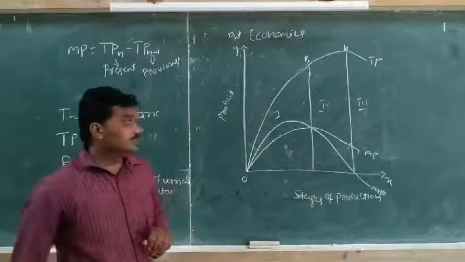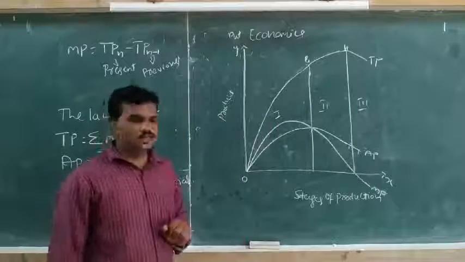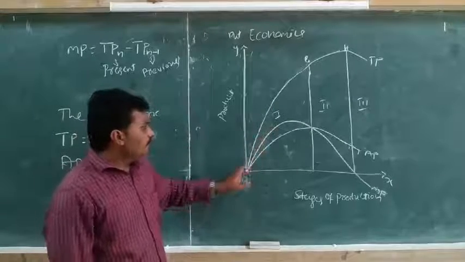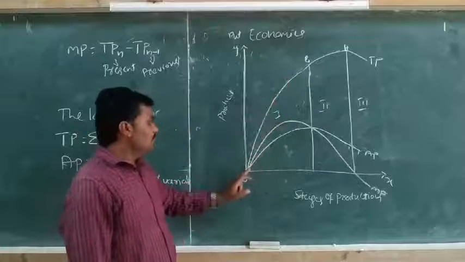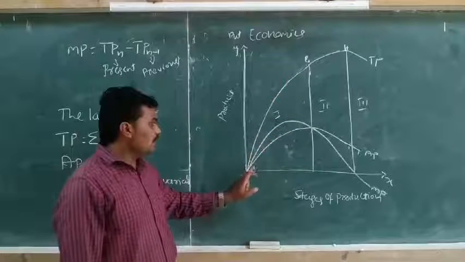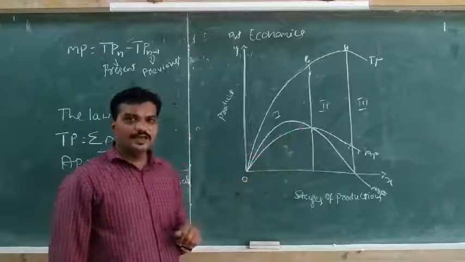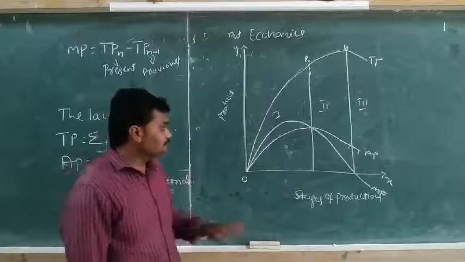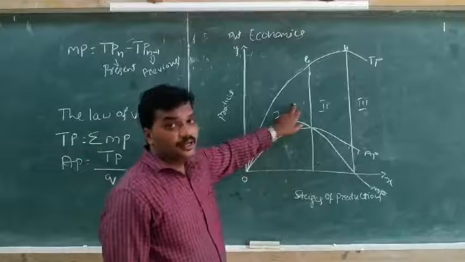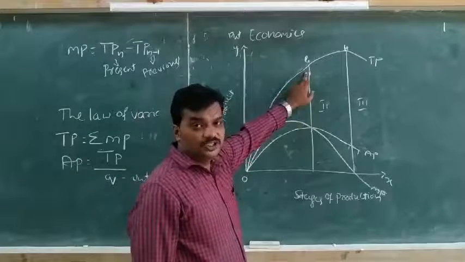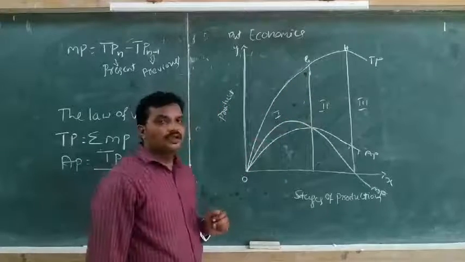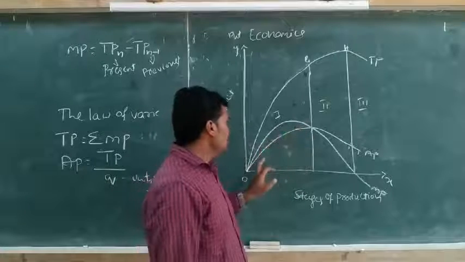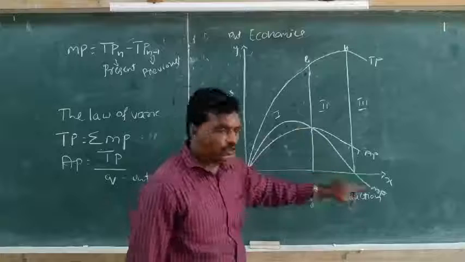I will explain the three stages. In the first stage, what happened? The total product curve increases, the marginal product curve also increases, and the average product curve also increases. All three curves increase, up to point G. The marginal product curve increases up to a maximum, and there it starts to decrease.